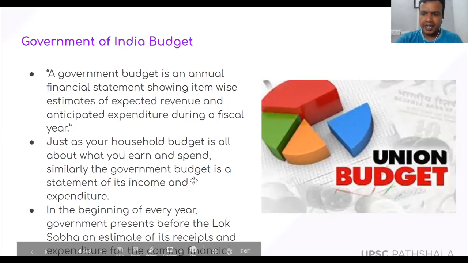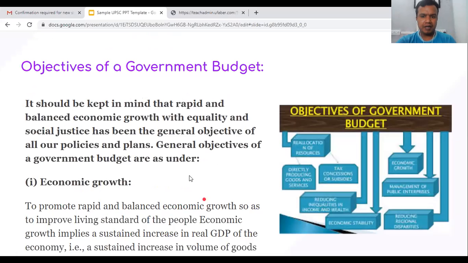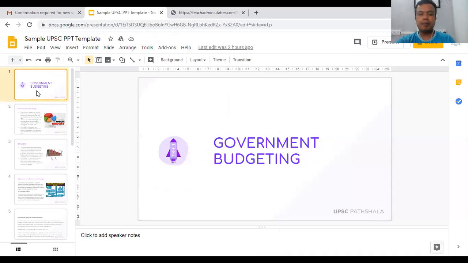Now can anybody tell me, for example, suppose I want to make a budget of my household. What shall I do? First I should find out the estimation of expenditure, or first the estimation of income?